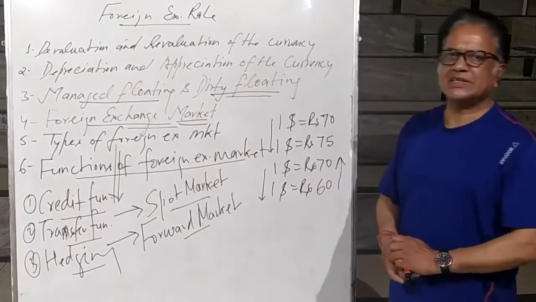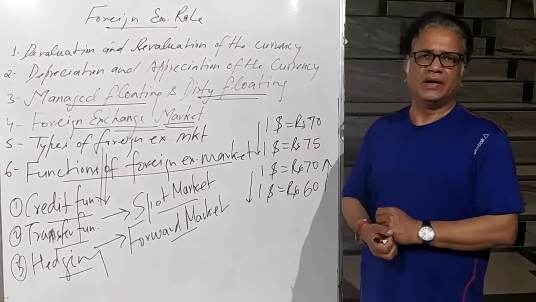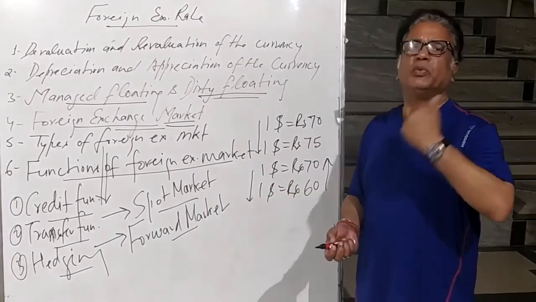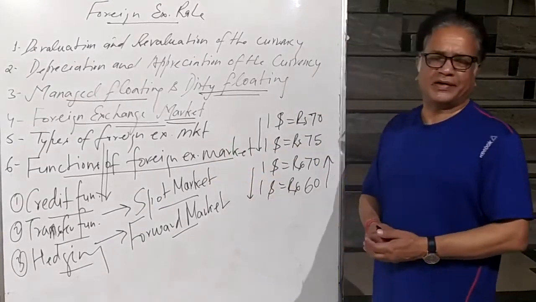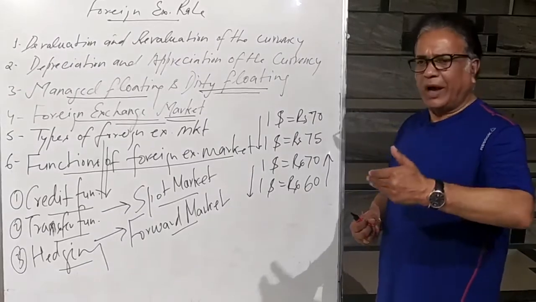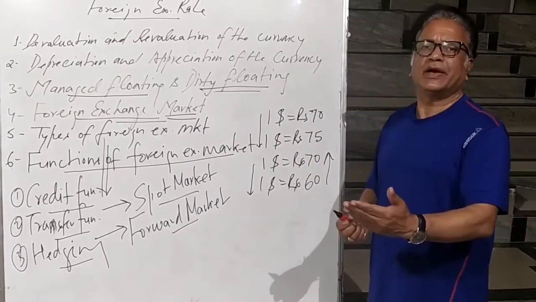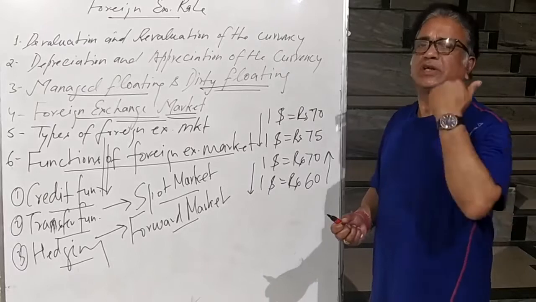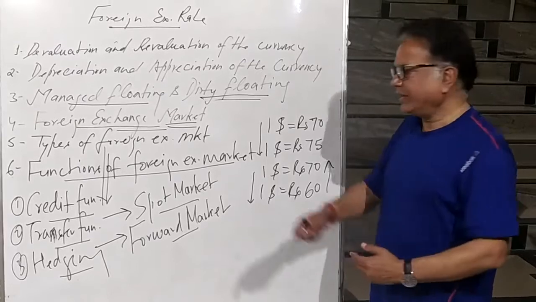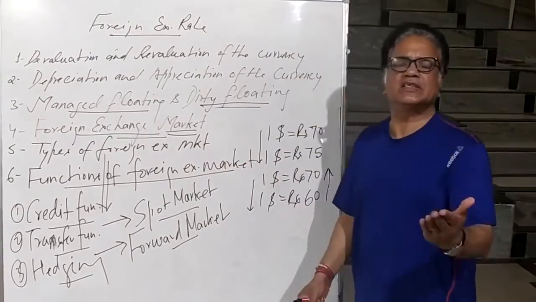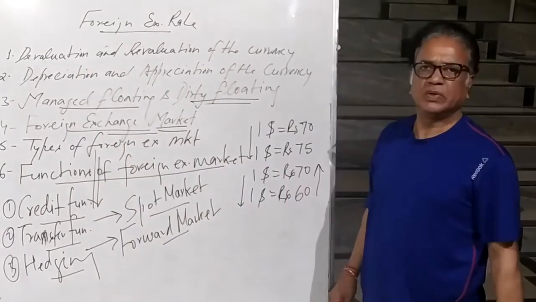Credit function means just like a market. If you move to the market, you will find different financial institutions providing different types of credit, short-term credit, long-term credit. Those who are in international trade require foreign exchange. So the foreign exchange market provides short-term or long-term credit to its customers. That depends upon the goodwill or other agreements. But in this market, the credit facility is given to exporters and importers. That is called credit function.